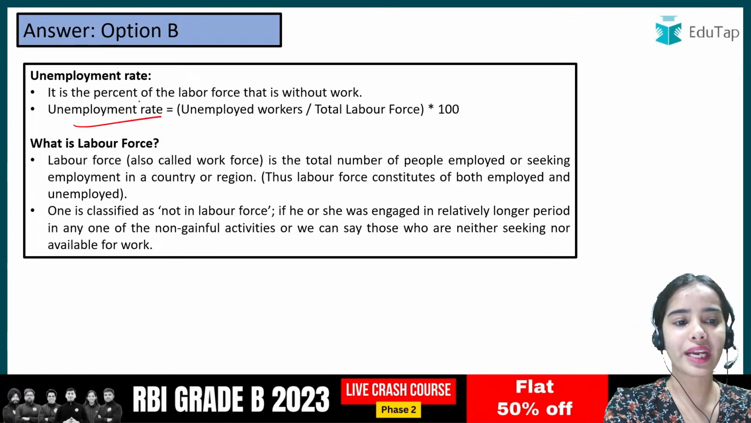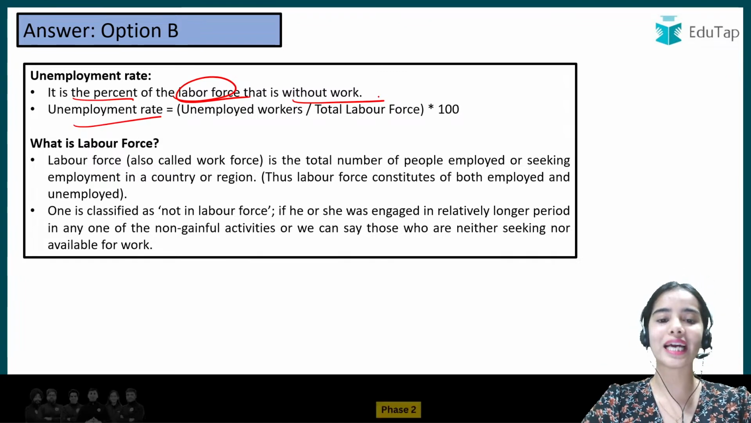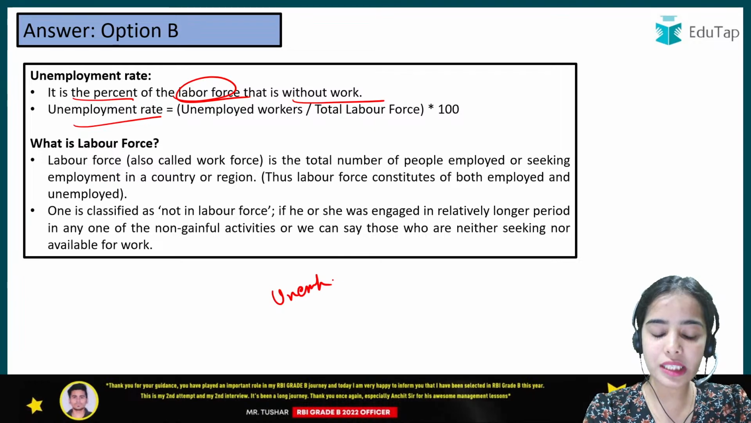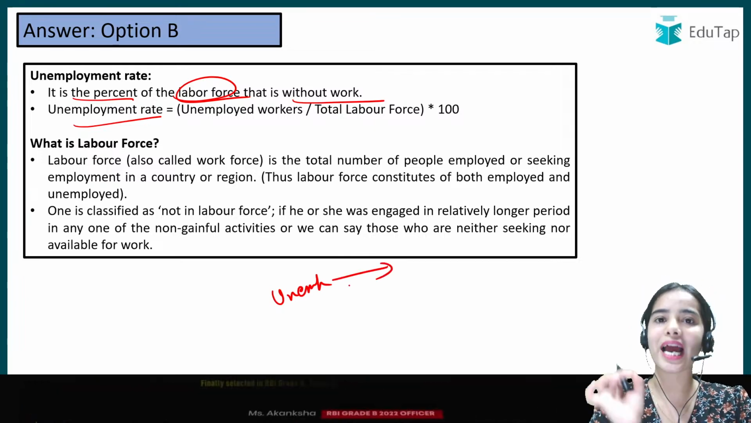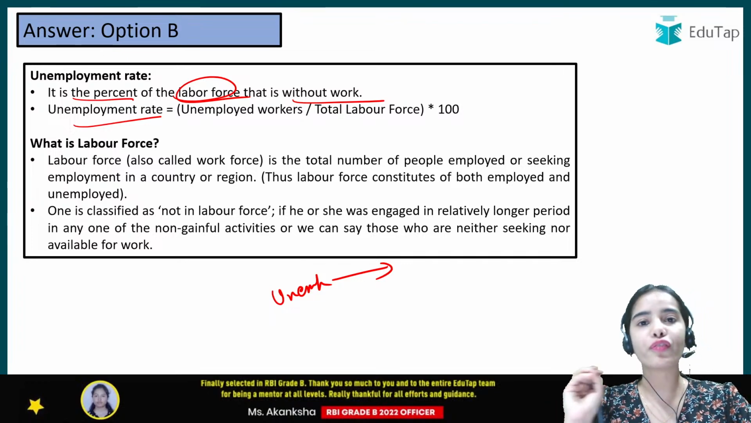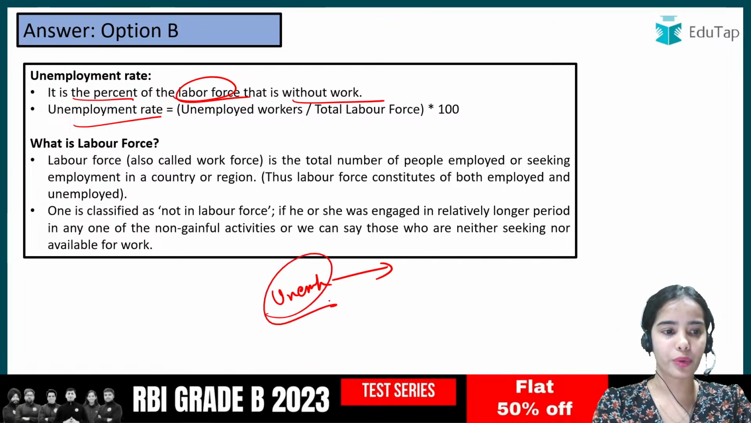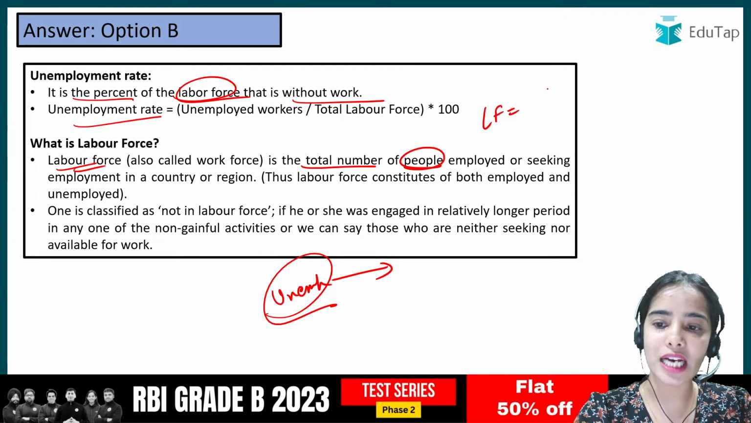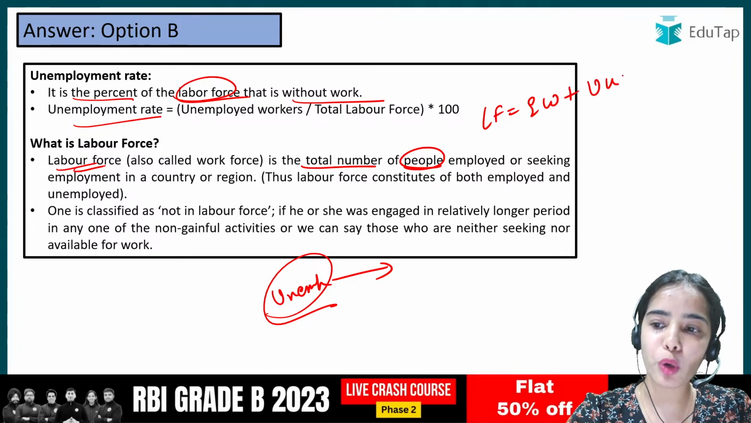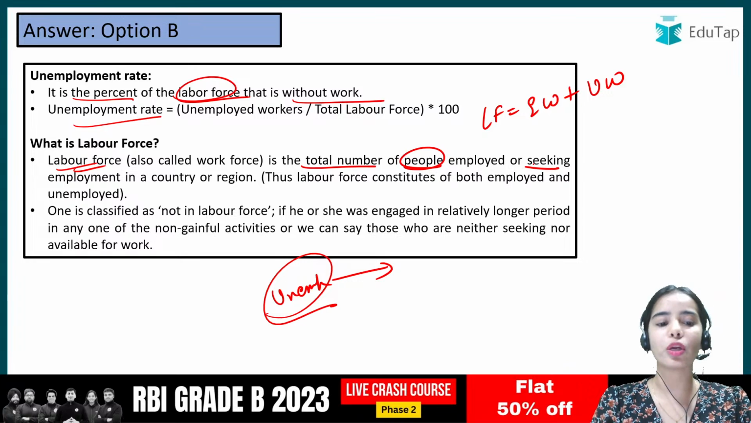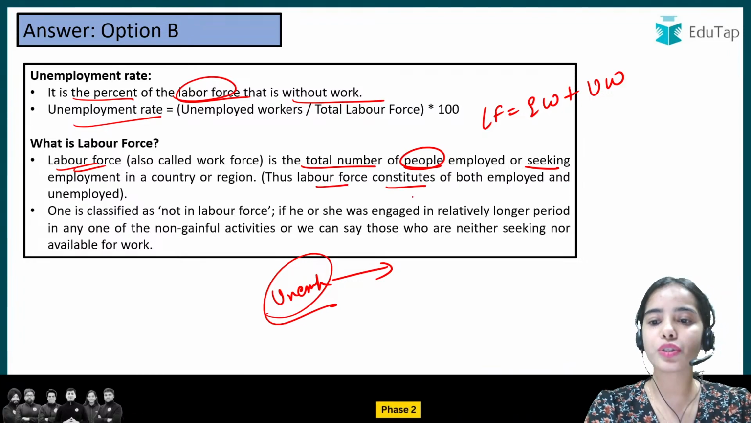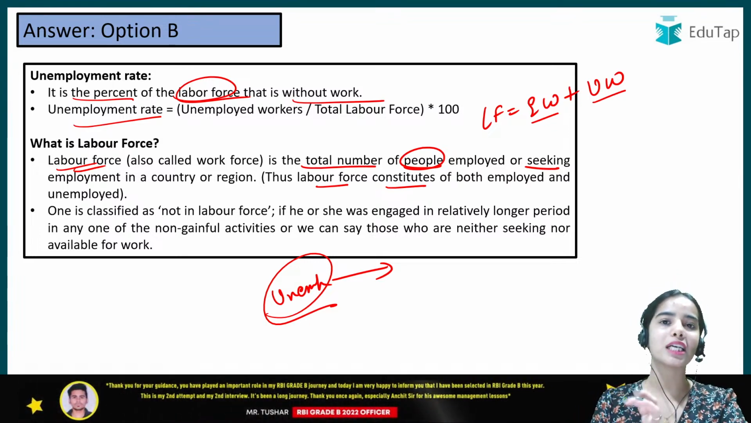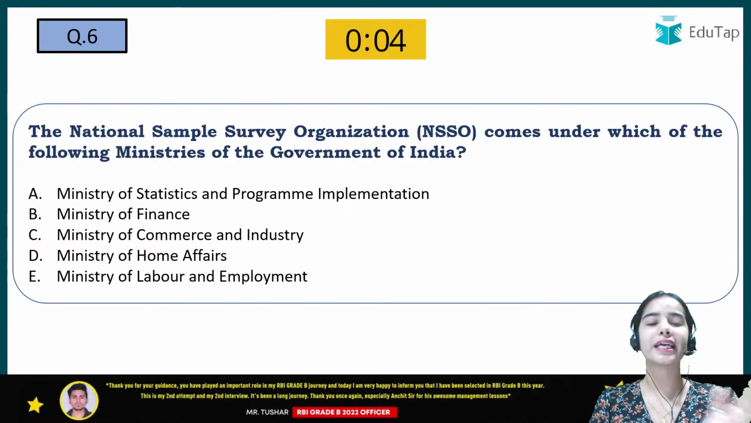The unemployment rate is the percent of the labor force that is without work, that is willing and able to do work at the current wage rate. So unemployment means the people that are willing and able to work at the current wage rate are not able to find work. The labor force is equal to the employed workers plus the unemployed workers, that are the people seeking employment in a country or region. So it is the total labor force in our country that is either seeking work or actually working.